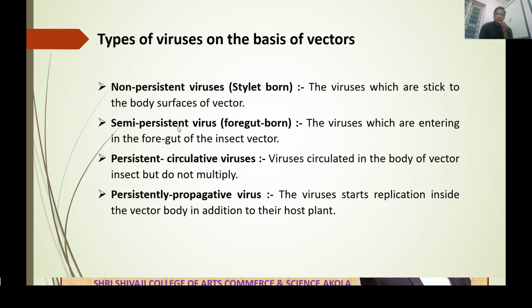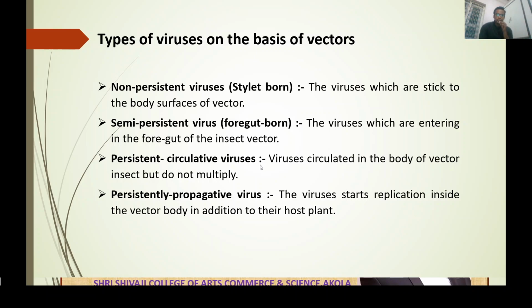Second one is the semi-persistent virus. Semi-persistent virus is also called foregut borne. In the semi-persistent virus case, the virus enters inside the foregut of the insect vector. Viruses that enter inside the foregut of the insect vector are called semi-persistent viruses, or also called foregut borne.